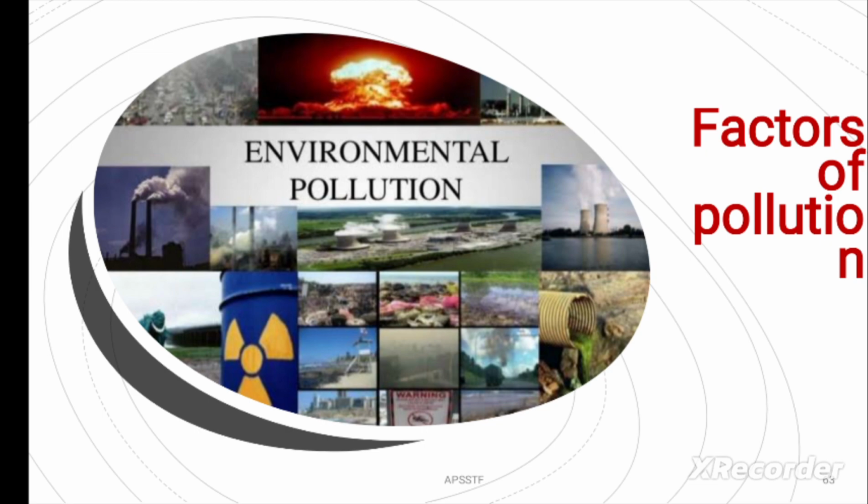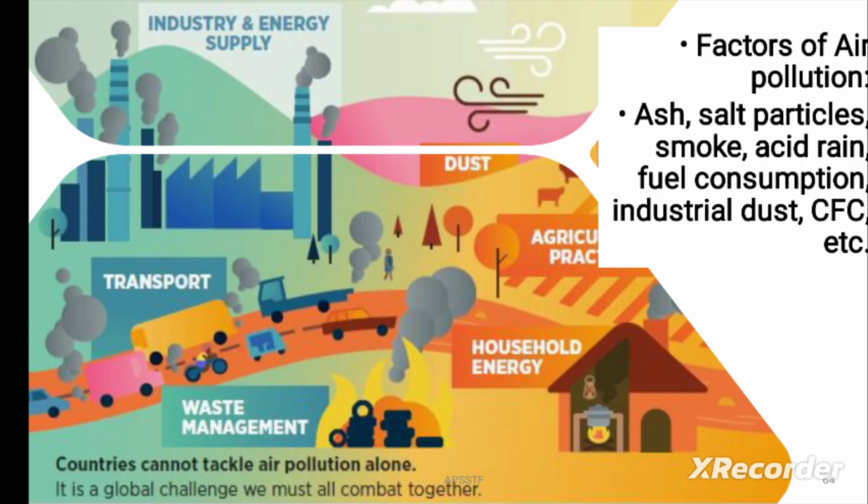Next, factors of pollution. We can observe so many types of pollution. These are ash, salt particles, smoke, acid rain, fuel consumption, industrial dust, chlorofluorocarbons, fossil fuel emissions, waste dumping, and agricultural pesticides.